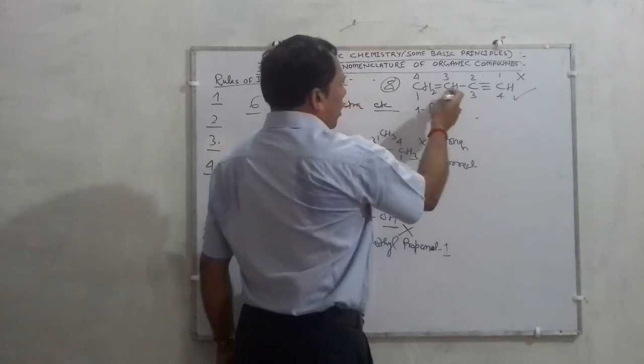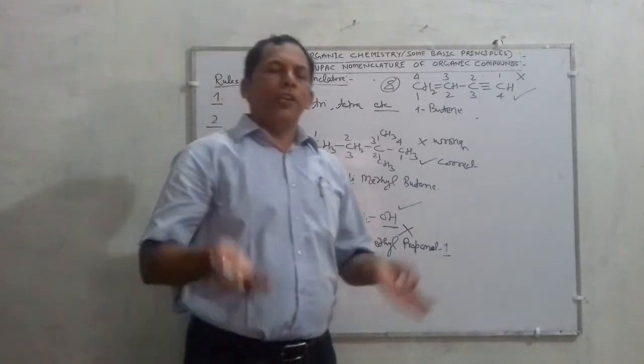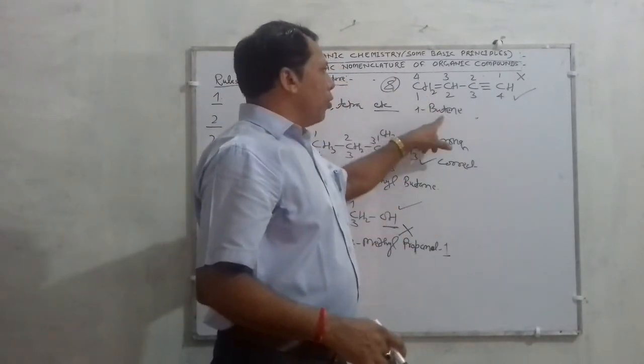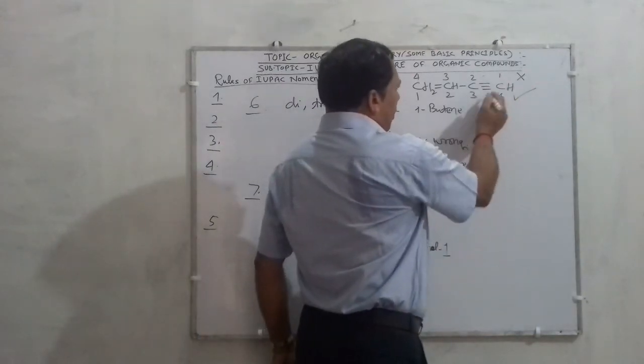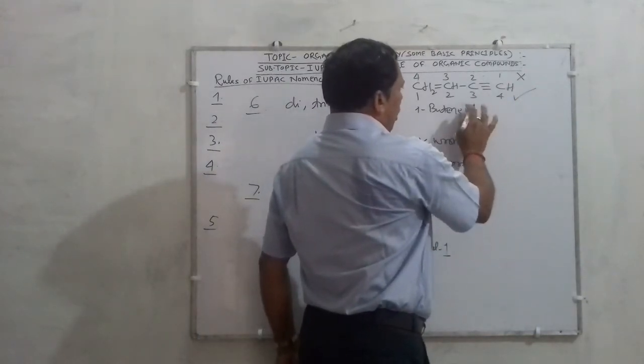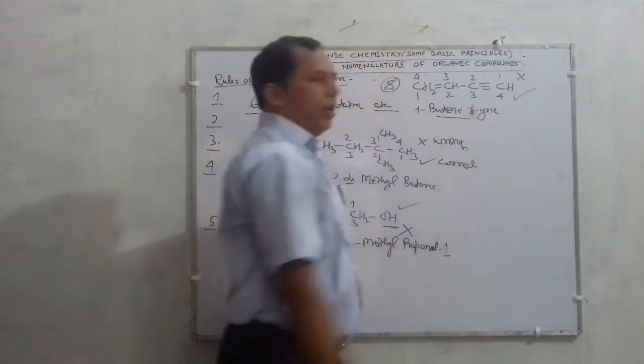The name of the compound will be 1-butene. The number of carbon atoms is 4, so the longest chain of alkane is but, and according to the rule butene, E is added, and the triple bond is present on 3, so 3-yne. This will be the name.